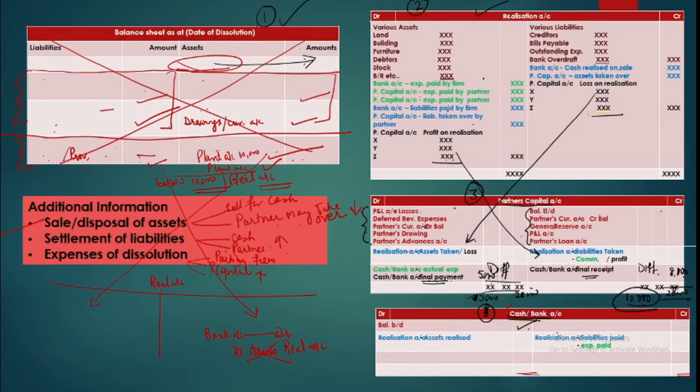Okay, so from the realization account, your cash transactions, wherever you are using cash or bank, will be recorded. And then from the partners' capital accounts, all the payments and receipts will be recorded. And when you total this up, you will find that the total is matching. Okay, there should not be any balance left. That implies that you have done the things correctly. Otherwise, there is a problem.